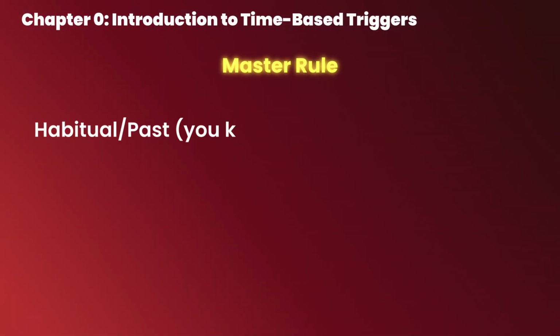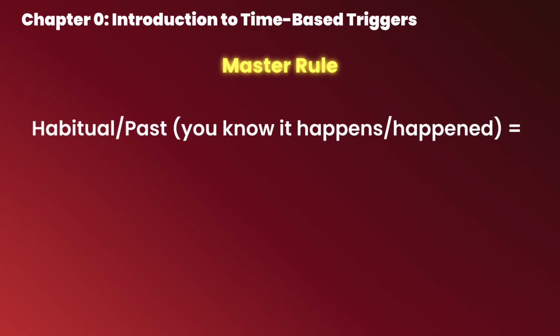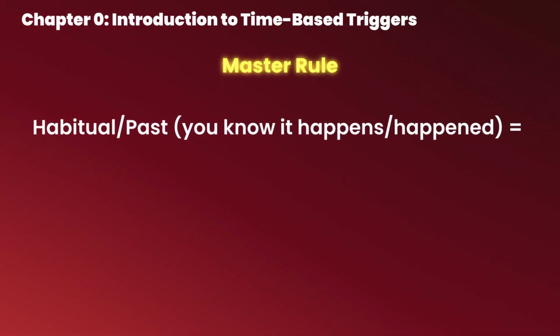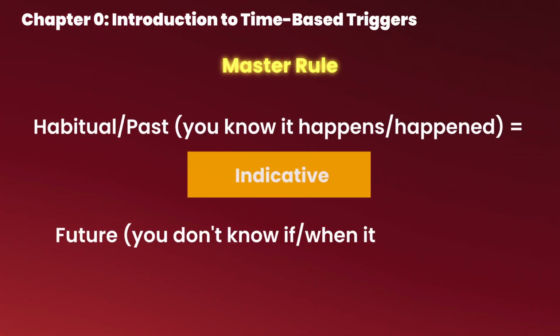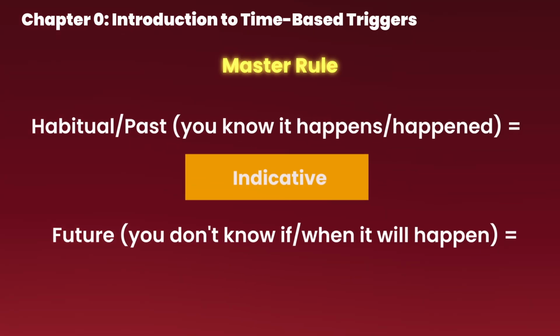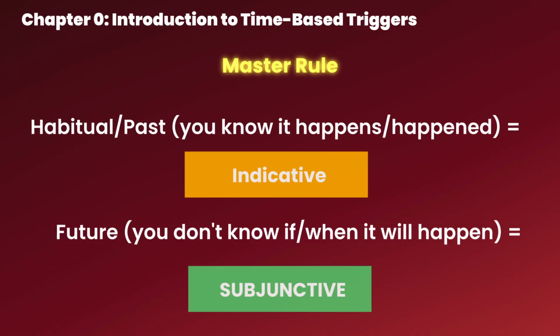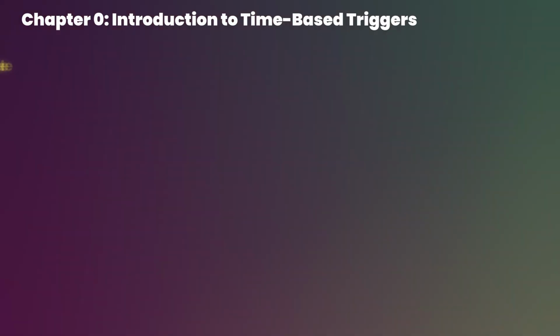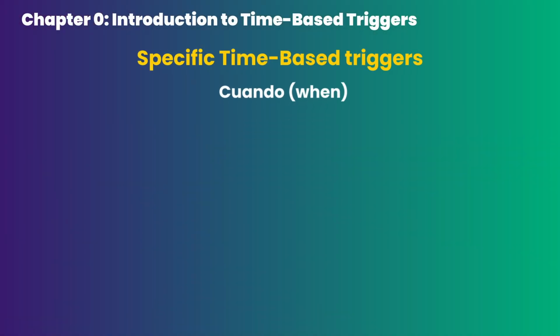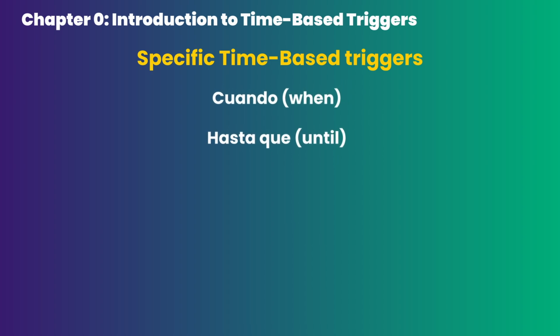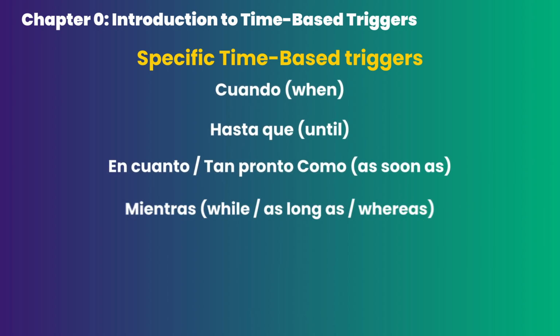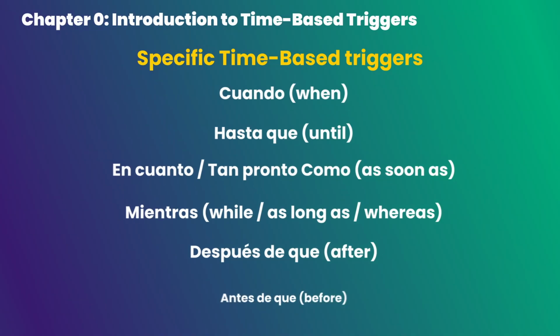When we have a habitual or past event, which means we know it happens or happened, we use indicative. However, when we talk about the future event, which means we don't always know if and when something will happen, that will require us to use subjunctive. The specific time-based triggers we will be talking about today are cuando, hasta que, tan pronto como, mientras, después de que, antes de que.